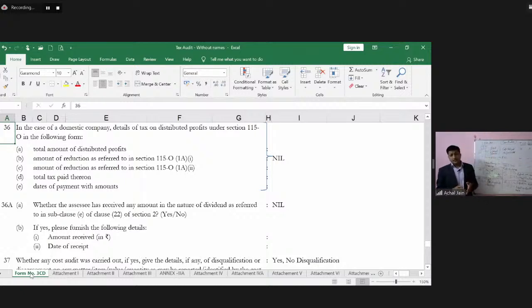And if that is falling under this particular section of the Income Tax Act, then of course it will be required to be reported. And in respect of that other income, what is the procedure he will perform? He will verify the underlying documents, the supporting documents on the basis of which the assessee would have received the amount. Yeah, auditor can verify the bank statement to check whether the date of receipt which is reported over here is correct or not. Clear? Yeah. So we are still left with some more clauses under tax audit under Form 3CD.